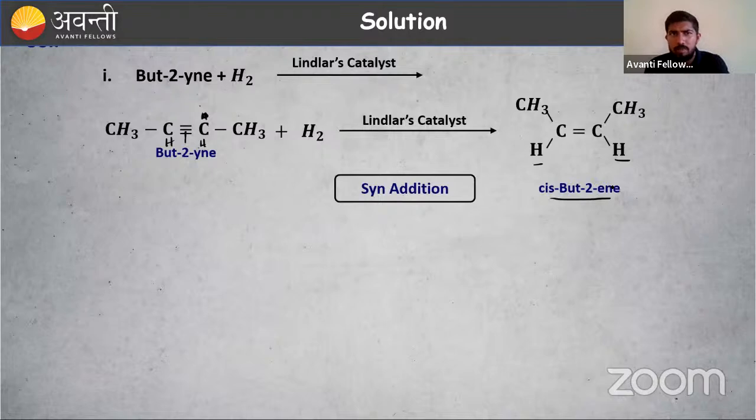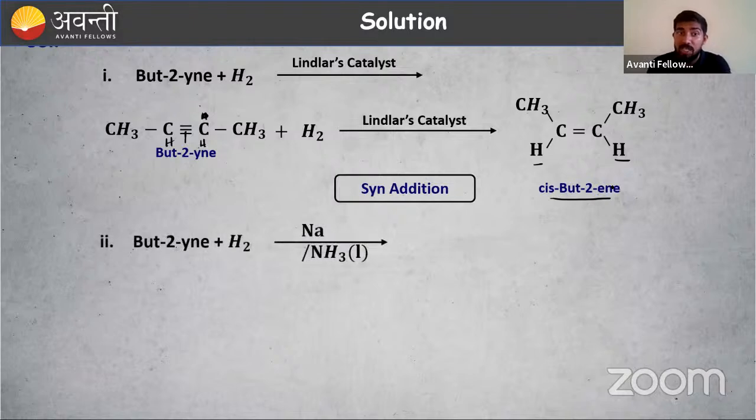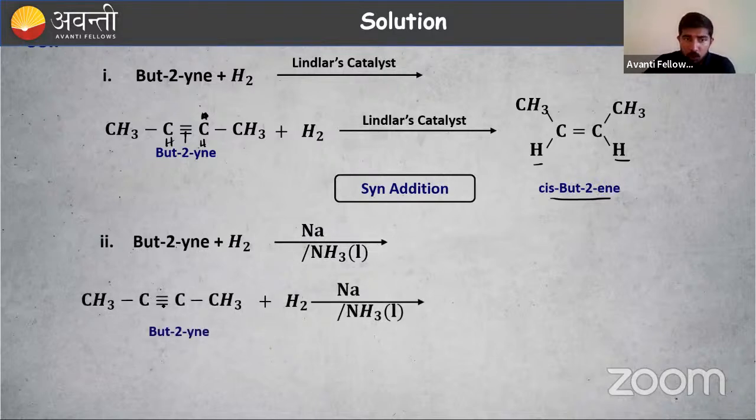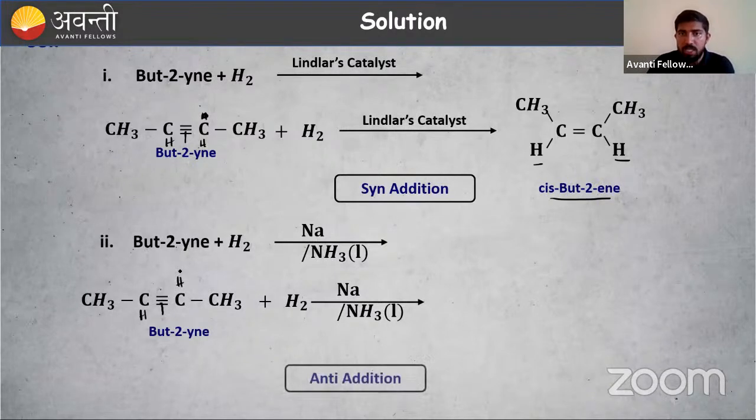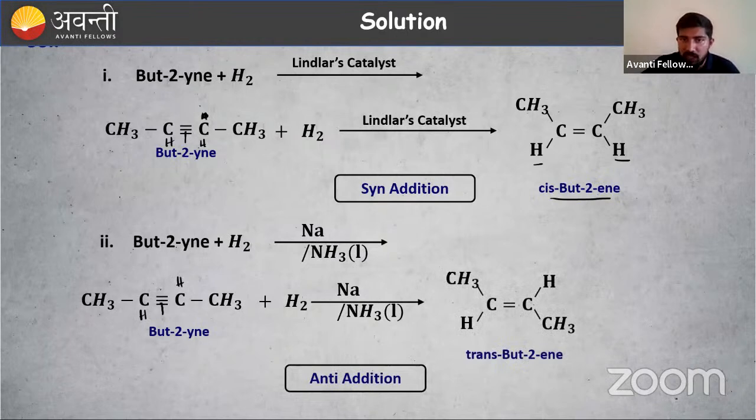So what about addition of hydrogen in the presence of sodium in liquid ammonia, trans addition, right? Butyne-2 and the same reactant, I have sodium in NH3. We have studied the mechanism also. So what is happening here? Break the pi bond. Our tool is hydrogen. Then add hydrogen to the opposite side. You can see CH3 and CH3 on opposite sides, hydrogen and hydrogen on opposite sides. What is the name? Butene-2. Then cis-trans, it is trans-butene-2. So that is about this reaction, Lindlar's catalyst and sodium in liquid ammonia. You have to break the bond, then add hydrogen.